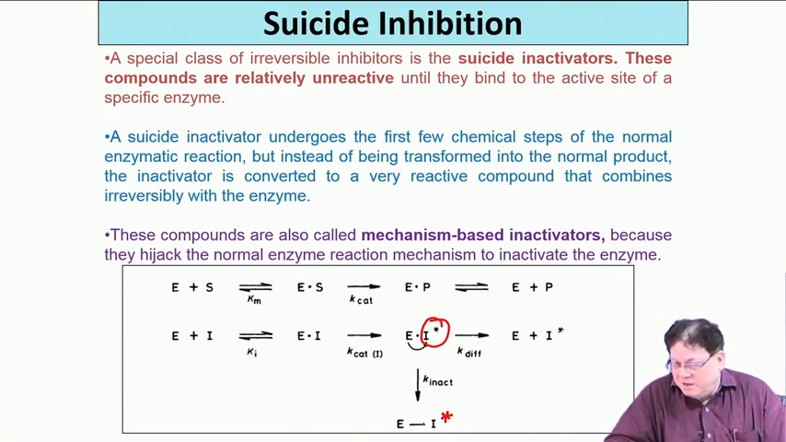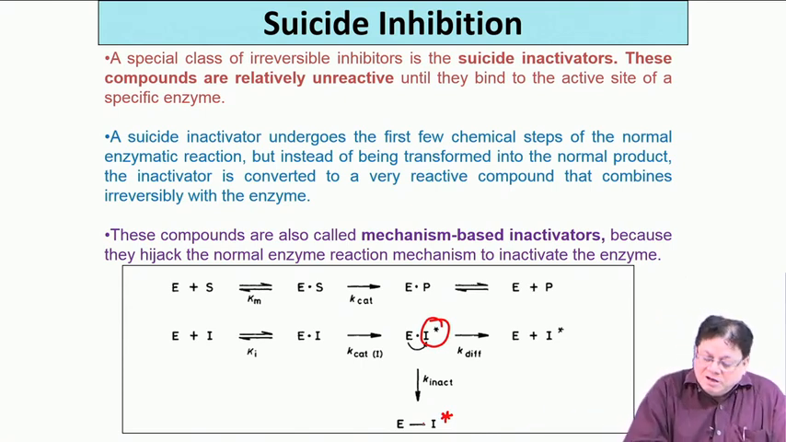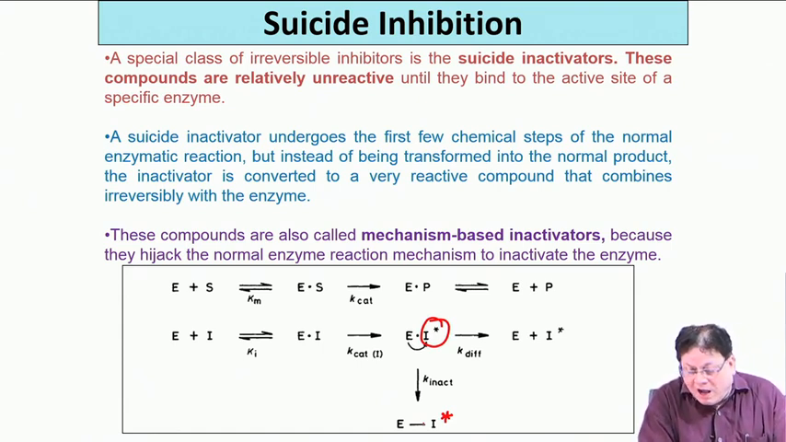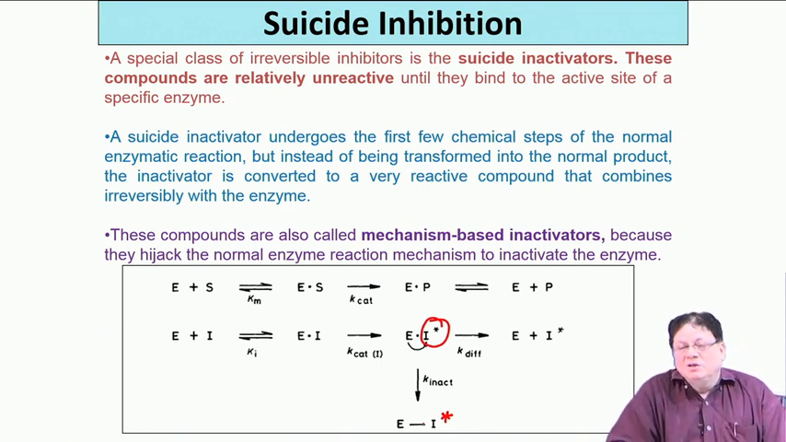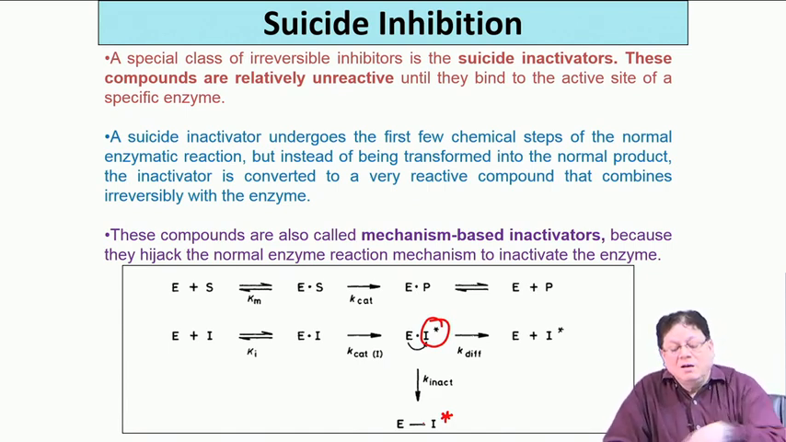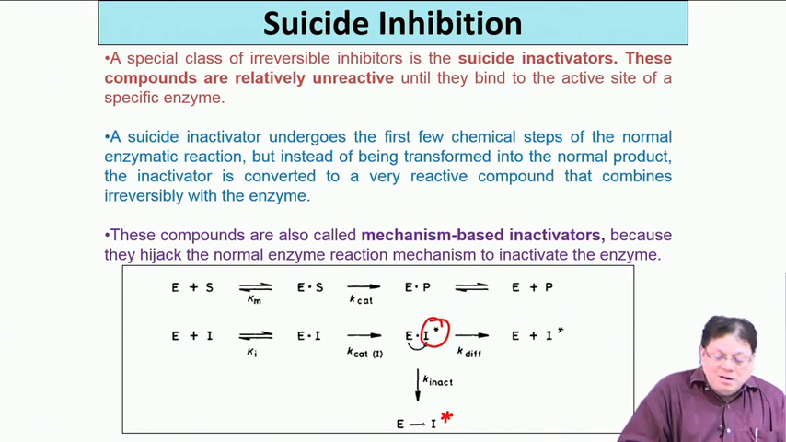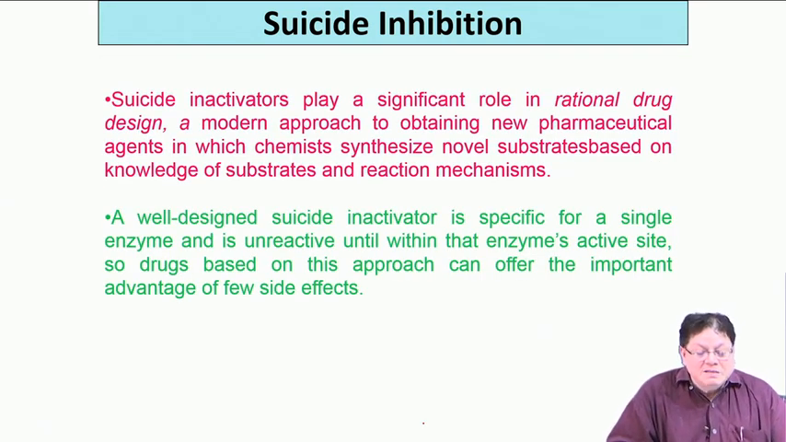That is why this is called suicide inhibition. It is also called mechanism based enzyme inhibition, because the whole thing depends on a particular mechanism, how I is converted to I star. So this is also called mechanism based inhibition, irreversible inhibition, but the more common name is suicide inhibition. Now, what is an example?